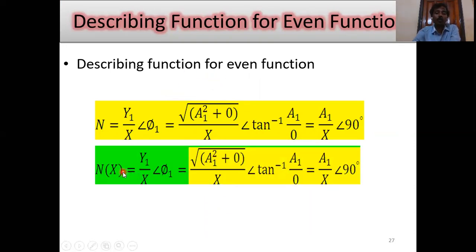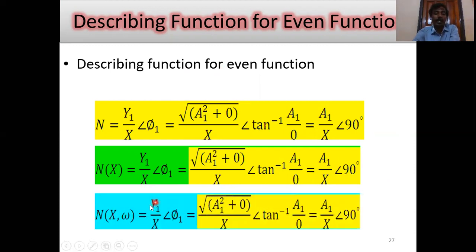And when there is no energy storage element, then Y1 by X into phi 1 is A1 by X into 90 degrees. And when energy storage elements are present, then the describing function N of X, omega equals A1 by X into 90 degrees.